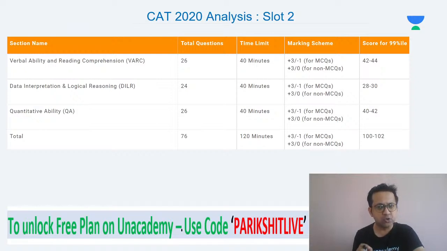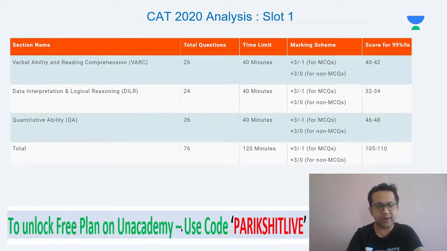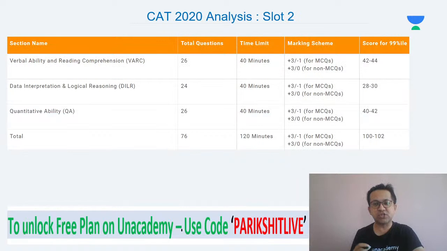Total for slot 2 was relatively lower compared to slot 1. If you see slot 1, cutoff was 105 to 110 for 99 percentile. For slot 2, the cutoff was only around 100 to 102. So out of 76 questions, getting around 33, 34 questions correct, which is around 45% of the total marks, will help you clear the cutoffs with 99 plus percentile.